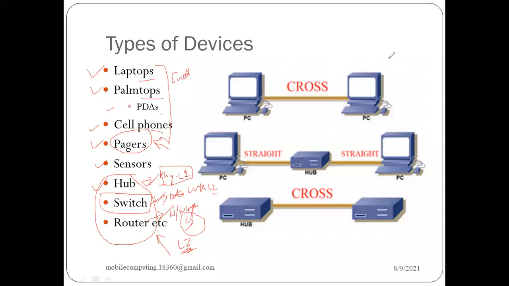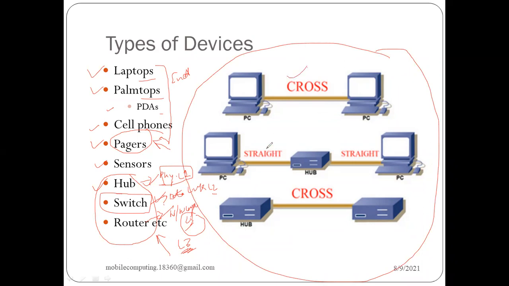On the right hand side, over here you can see I have shown you some of the devices, and it is mentioned with something over here, that is cross, straight, and cross. The important point to observe is that when similar devices want to communicate with each other, we need a cross cable.